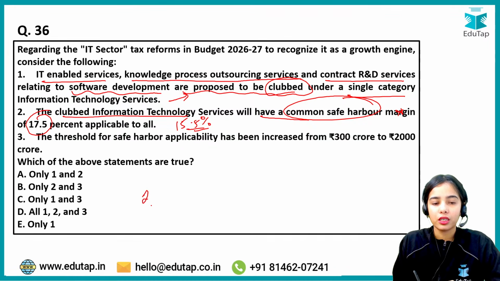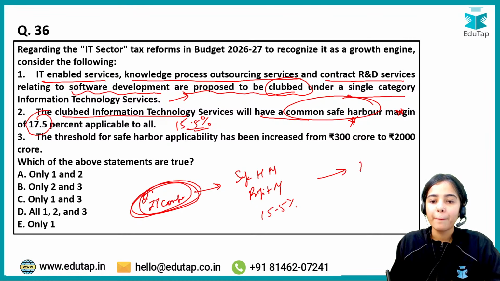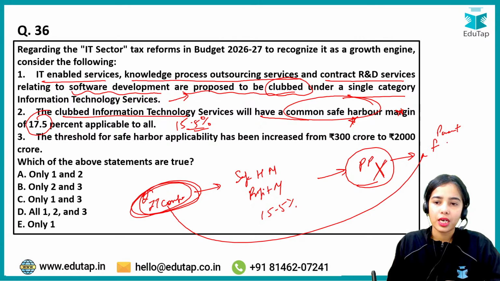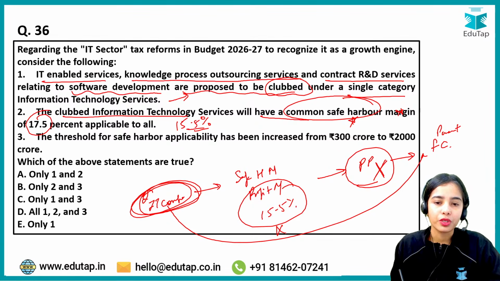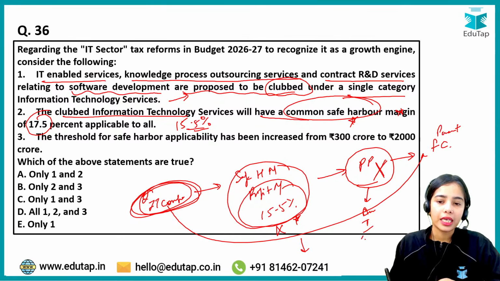So if the IT companies in India have the safe harbor margin, that means they have the profit margin of 15.5%, so their pricing policy will not be audited. There will be no investigation against the pricing policy, even if they are providing the services to their parent foreign company. But if the profit margin is not under the safe harbor limit, that means less profit is being earned, then the pricing policy or the prices can be audited and investigated.